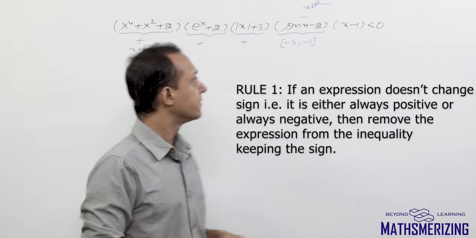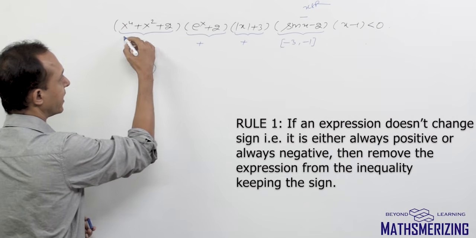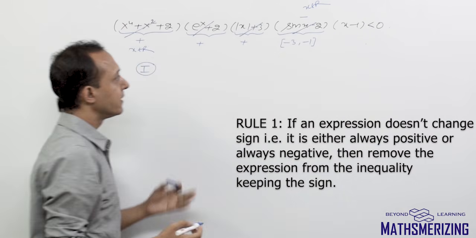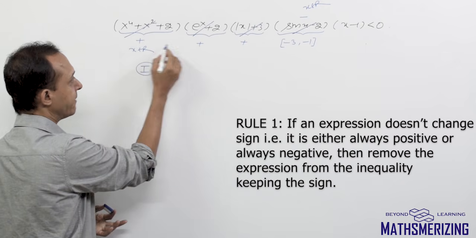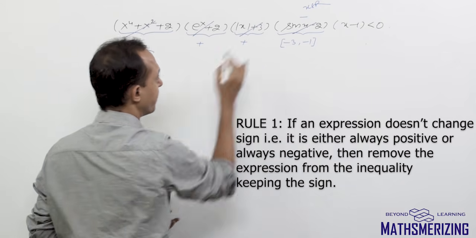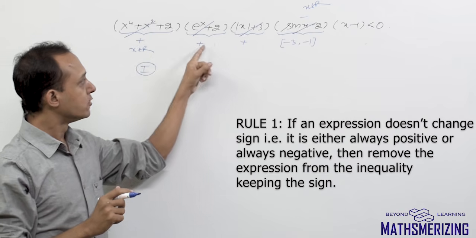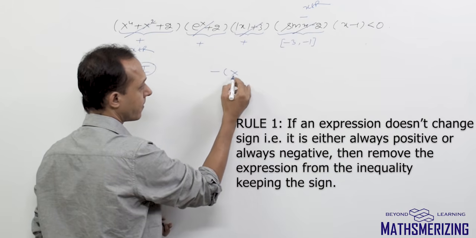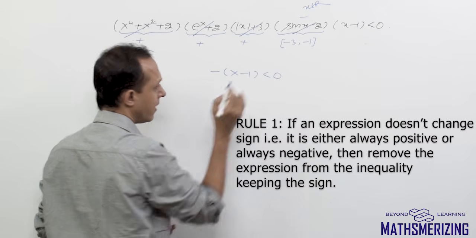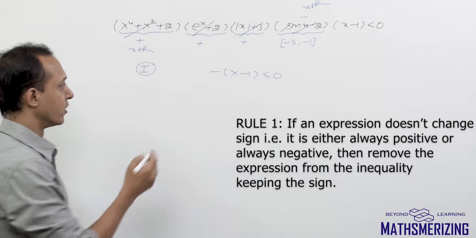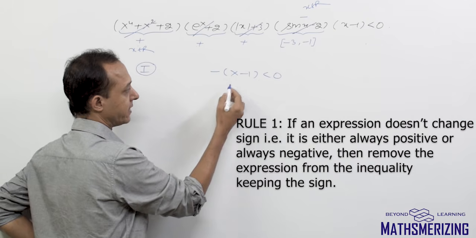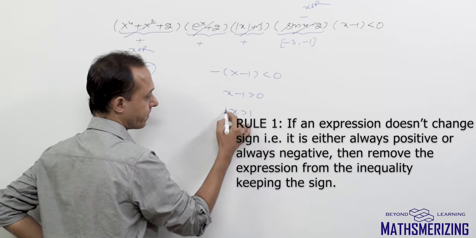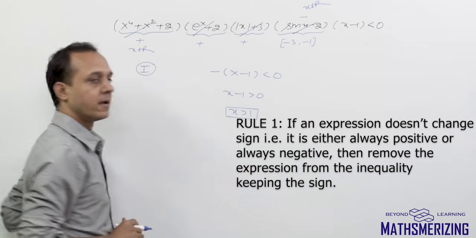That simply means in my inequality, I can remove the first, second, third, and fourth expressions, keeping the sign. Keeping the sign means I'll keep this plus sign, and then this minus sign. So plus into plus into plus into minus is effectively minus. So I'll simply write minus (x minus 1) less than 0. Now I'll multiply with minus 1. If I multiply with a negative number, the sign reverses: x minus 1 greater than 0, which is x is greater than 1.